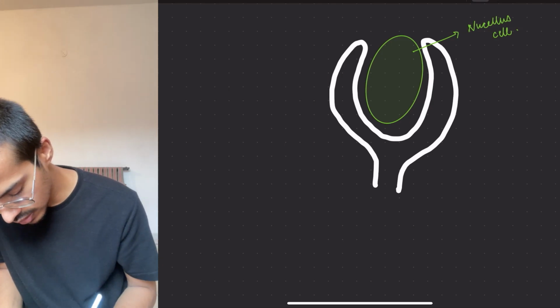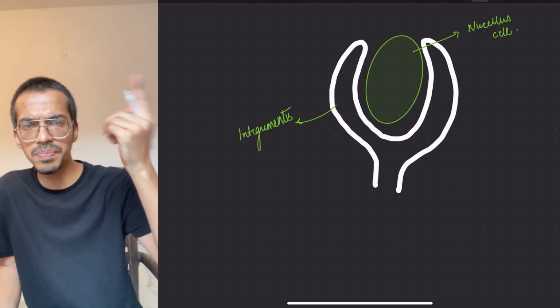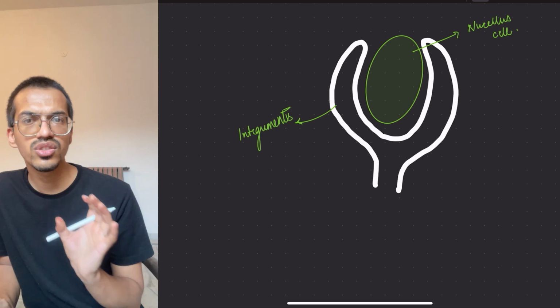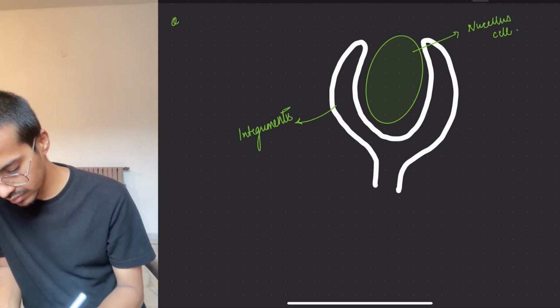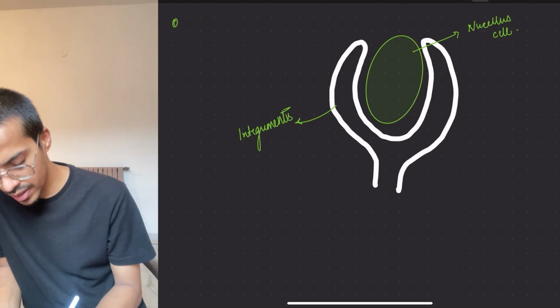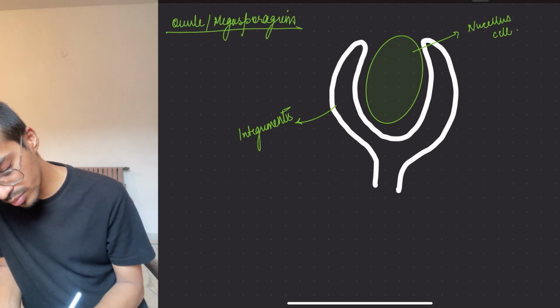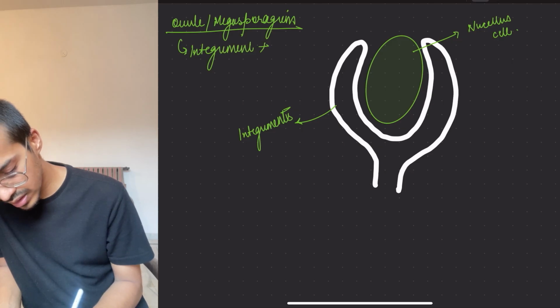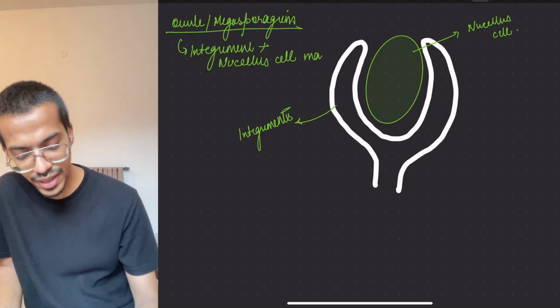This outer covering is the integuments. Integuments plus the nucellus cells, this area is called the ovule, or megasporangium. It is integument plus nucellus cell mass.